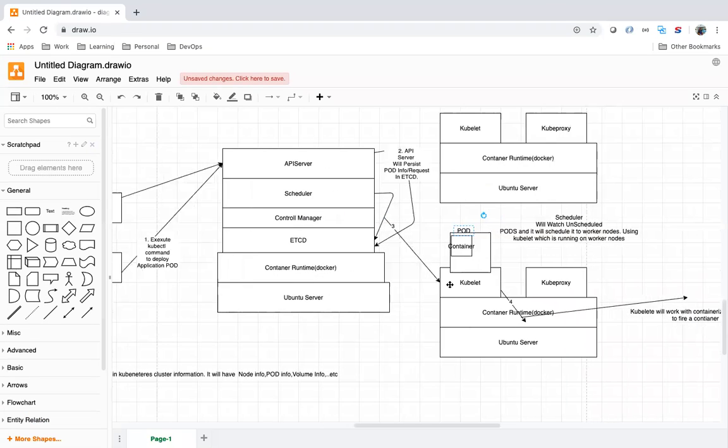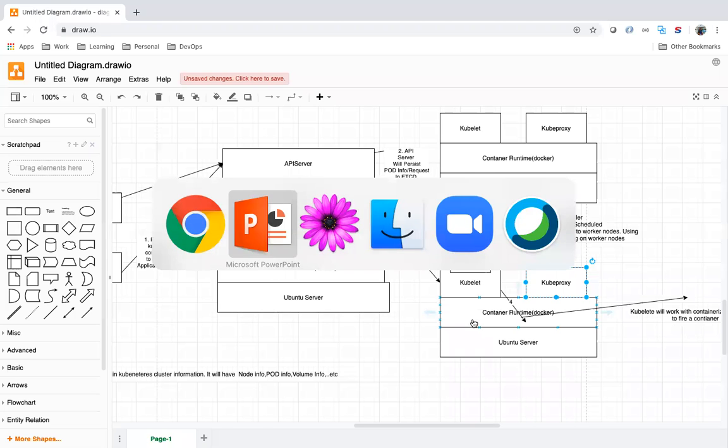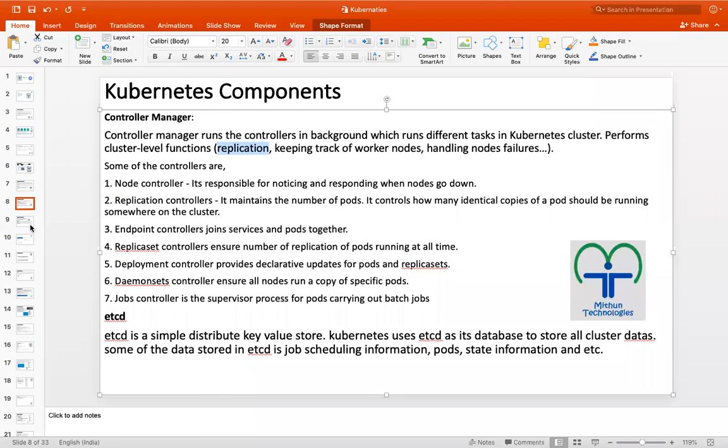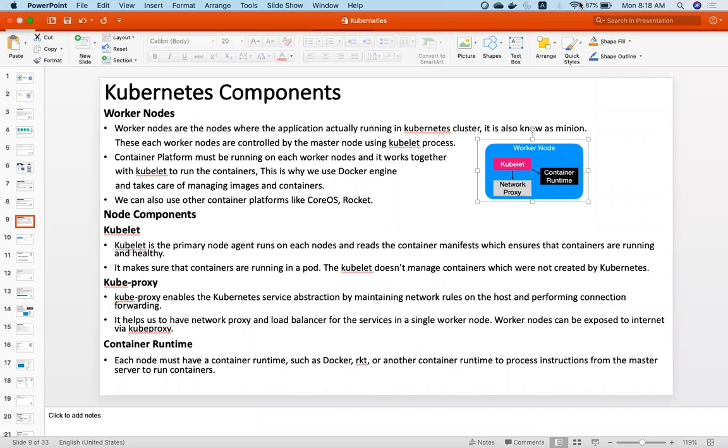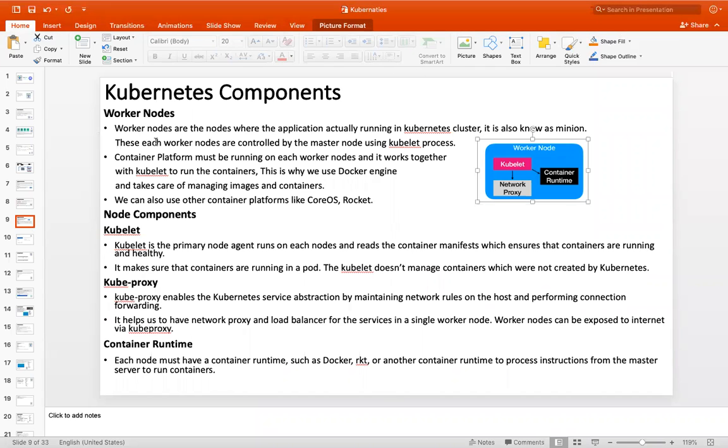In worker machine, you have a kubelet and kube proxy. What is the role of kubelet and kube proxy in the worker machine? In worker machine, you have a kubelet, kube proxy, and container runtime. Worker nodes are the nodes where the application is actually running in Kubernetes.